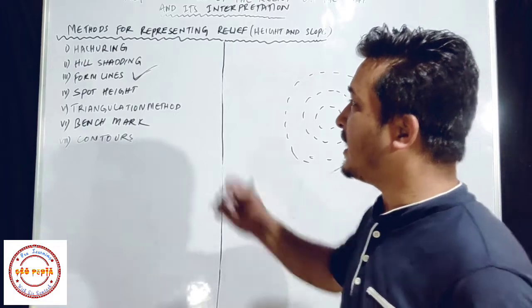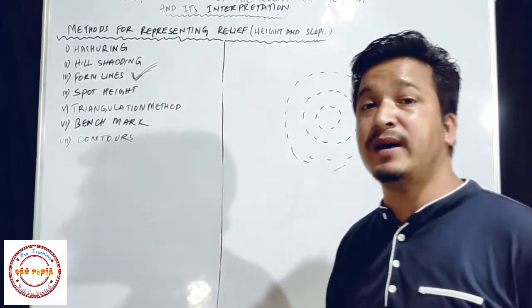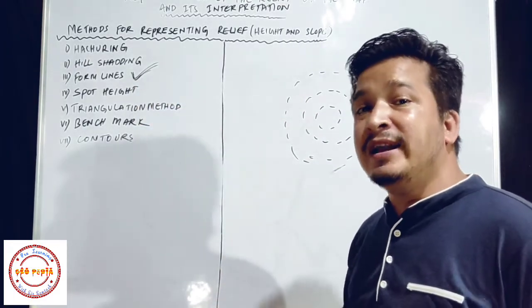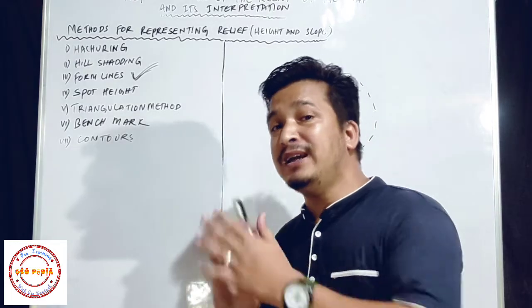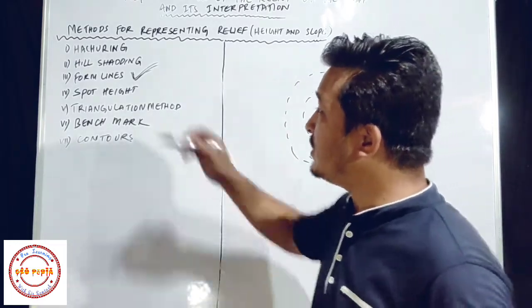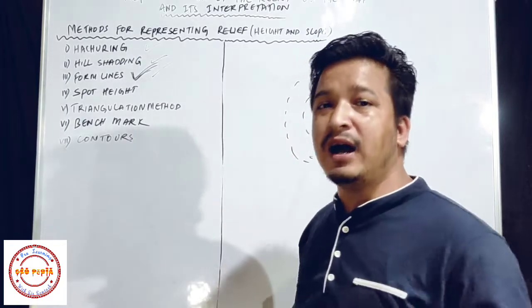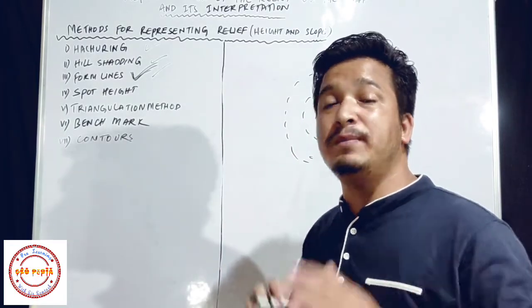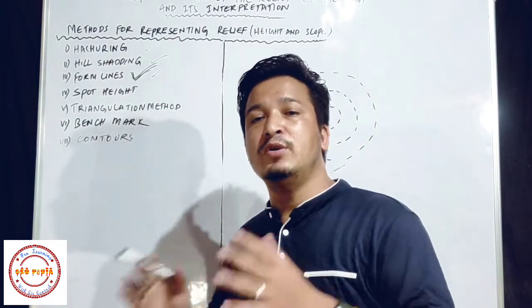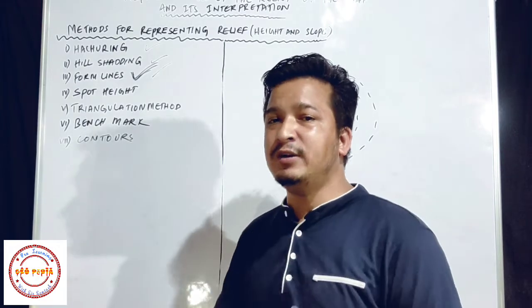Okay, so that is form line. So form line also does not give us actual information about height of the place. So you have seen all these three methods till now do not give us any actual information about the height of the region.